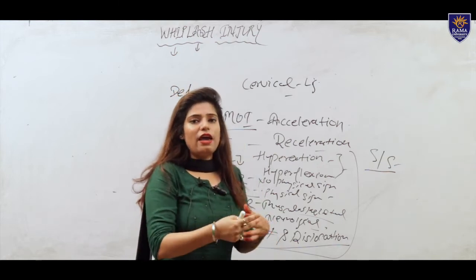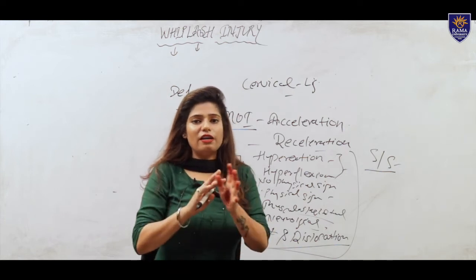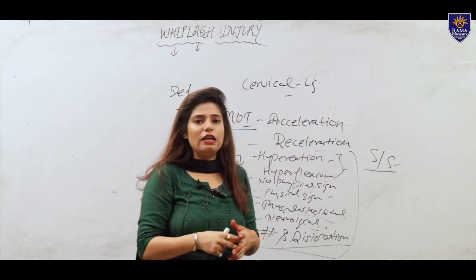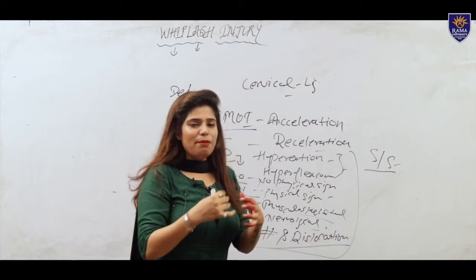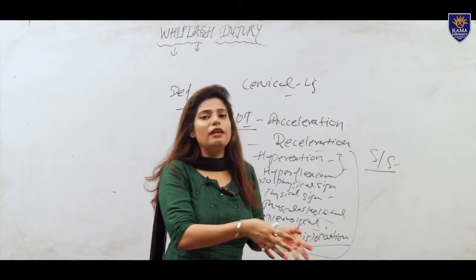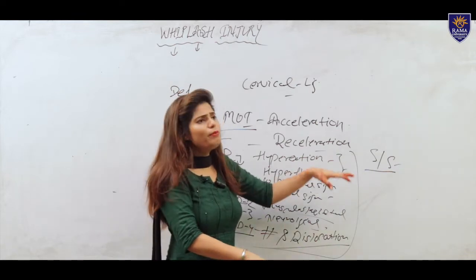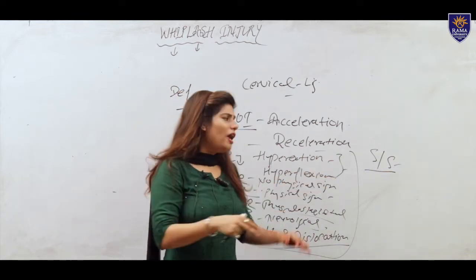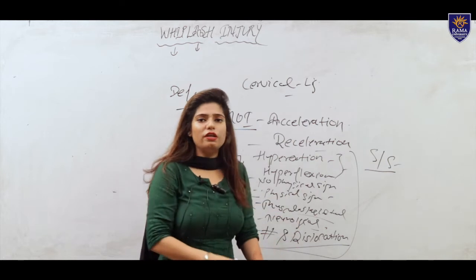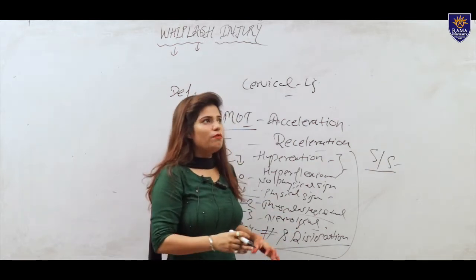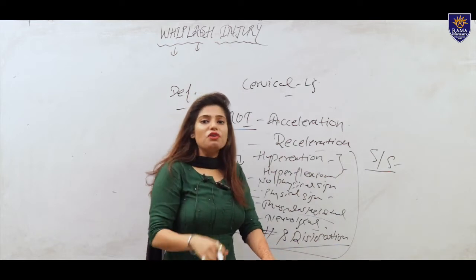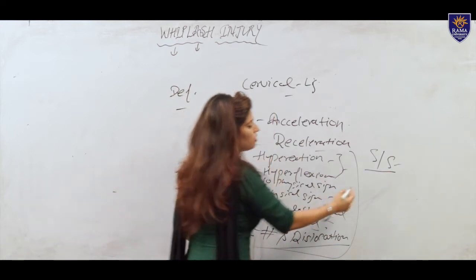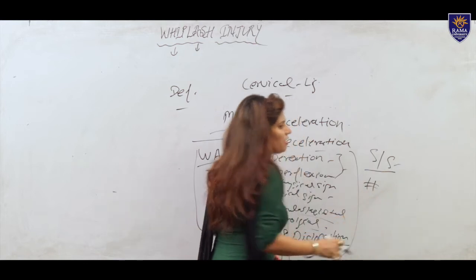Late signs occur like dizziness, fainting, blurring of vision and ringing in the ear. These types of signs and symptoms occur as late symptoms. So we divide the signs and symptoms according to the whiplash associated disorder, and after that, we classify according to the signs and symptoms. We then diagnose the whiplash associated injury or whiplash injury.